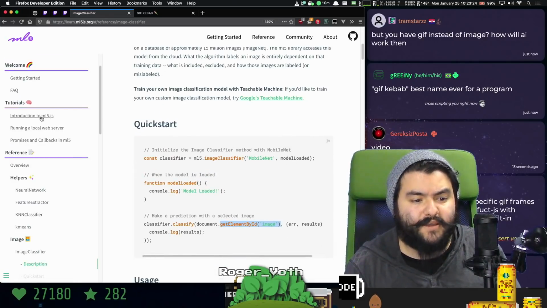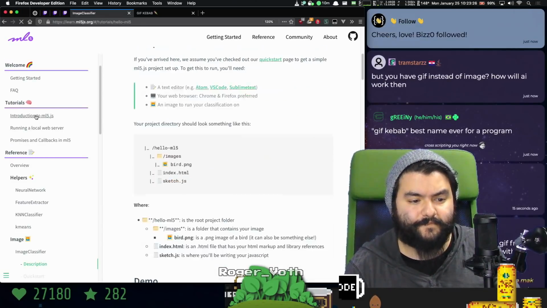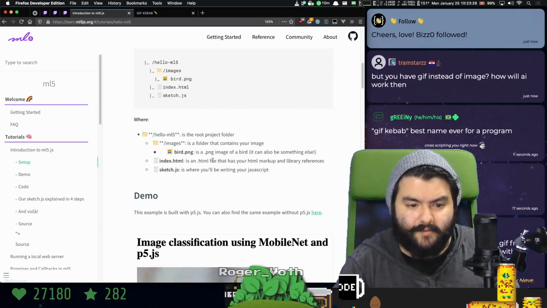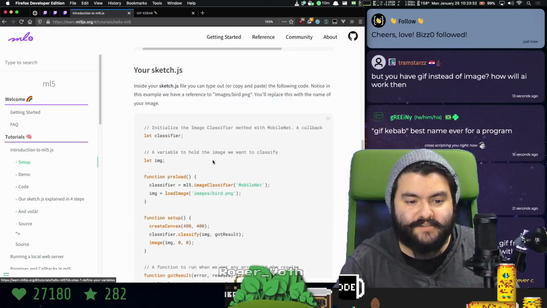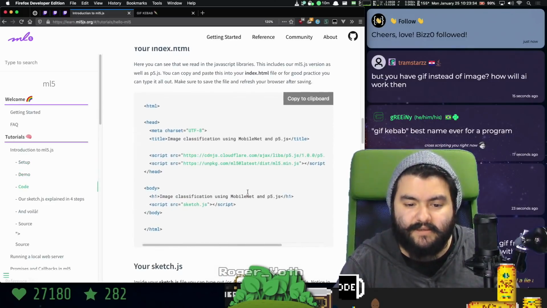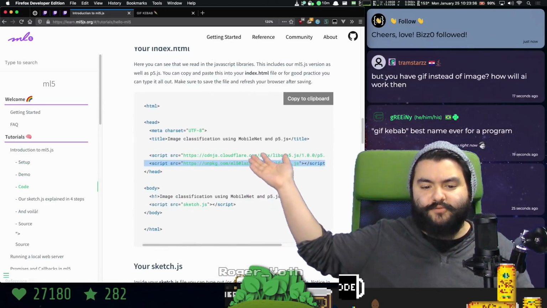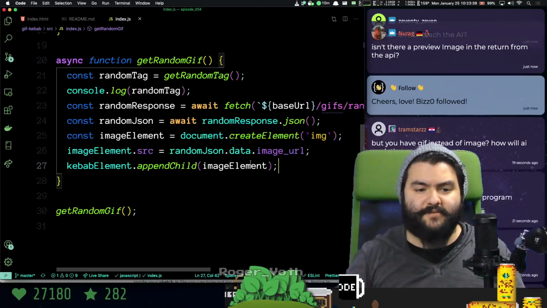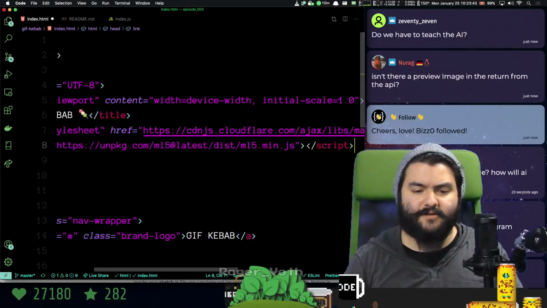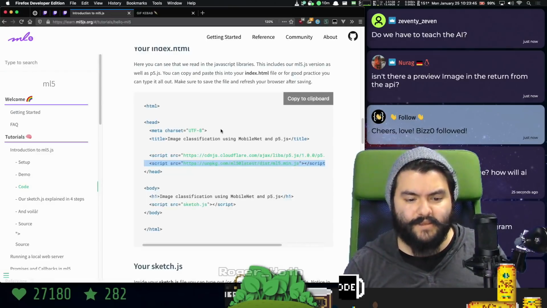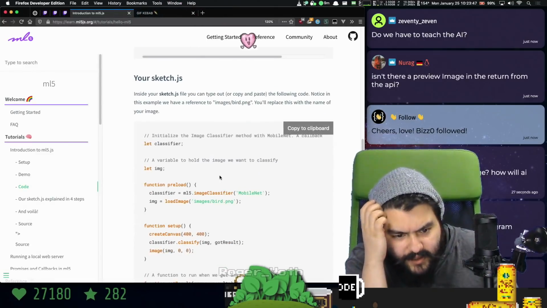So we need to bring in ML5 setup. I need a getting started. I believe they have a CDN link. Yeah, this is beautiful. So you literally just pull the script tag in for ML5, and then we can use it on the page. So I'm going to add that right below our CSS here. And then